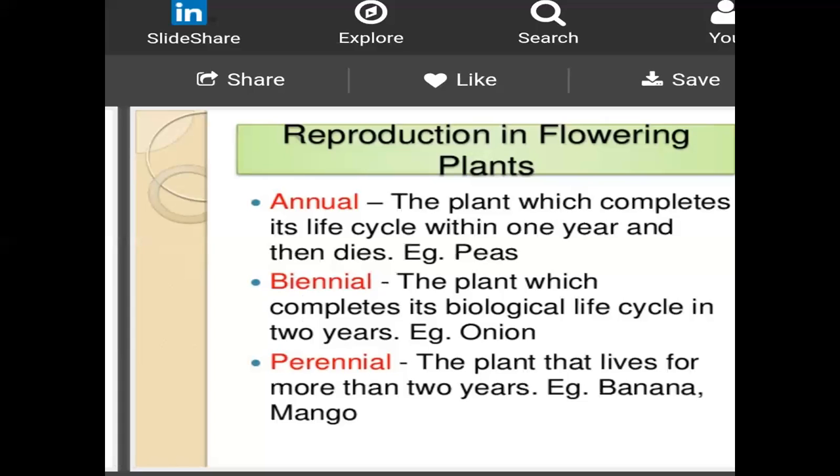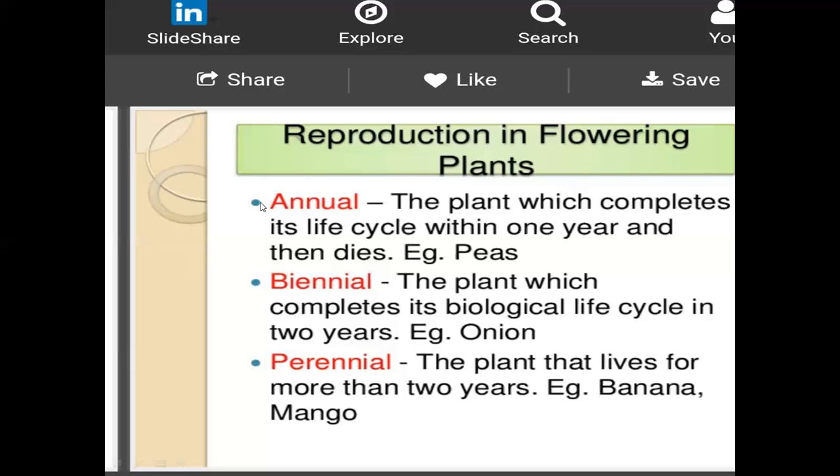That's called biennials. Then next is the perennial. Perennial means they live more than 2 years. Those whose lifespan is more than 2 years are called perennial. Examples are banana, mango, neem, and guava. They are the perennial plants.